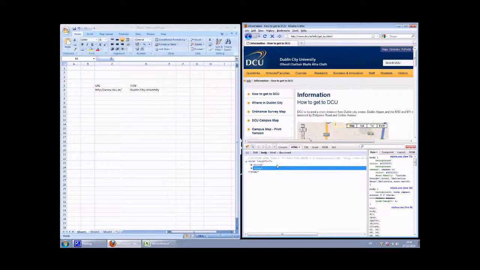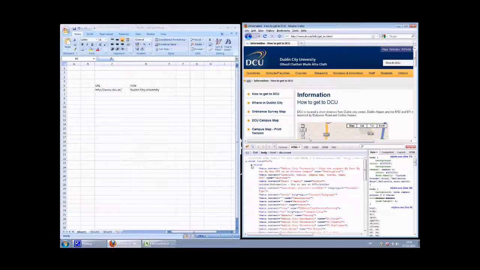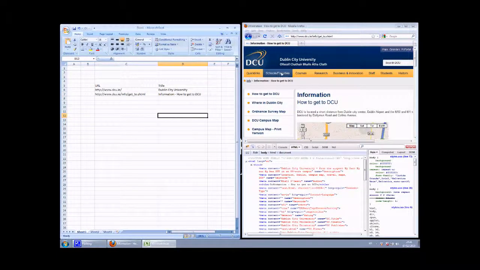In this case, I'm after picking how to get to DCU. So open up the head section, go down to where title is identified, left click once on the grey text, Control C to copy, then go back in, Control V to paste into the spreadsheet, and again copy and paste the URL. Let's just do this one more time for the sake of thoroughness.